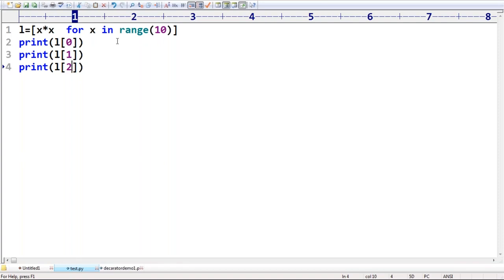How many elements are there in this list? Yes, ma'am. 10 elements, 0 to 9. Square values by default will be there. Squares of 0 to 9 by default will be there. Excellent. Sir, now my question is, take very, very special care.